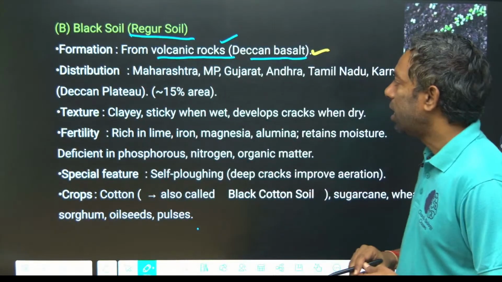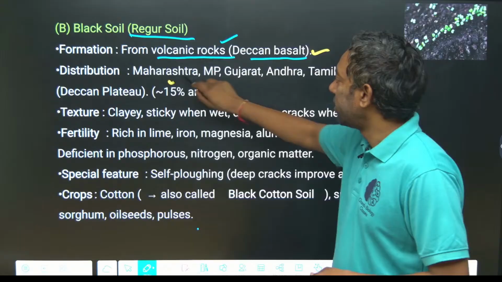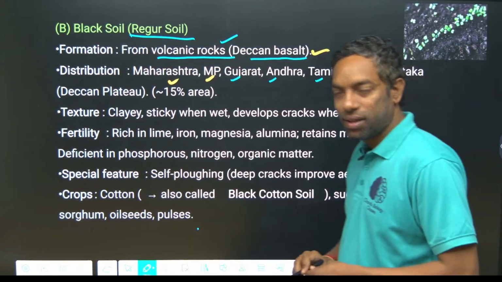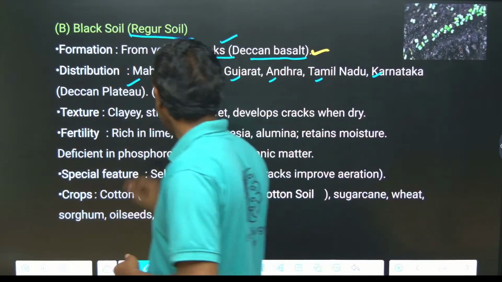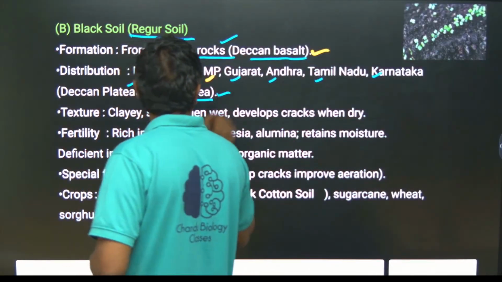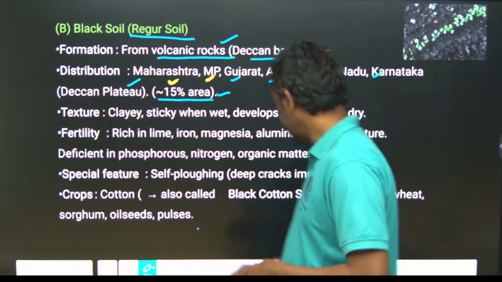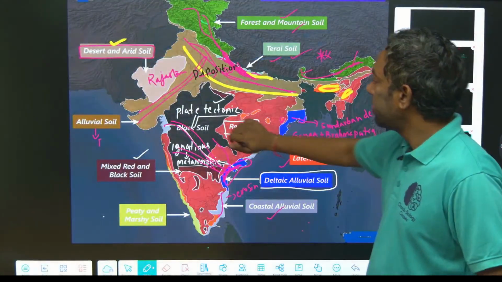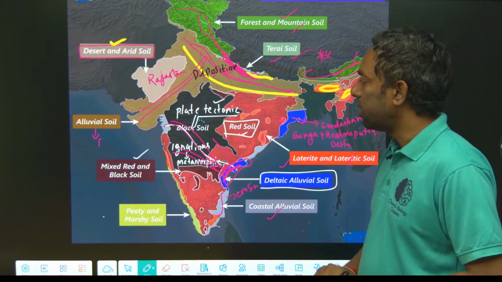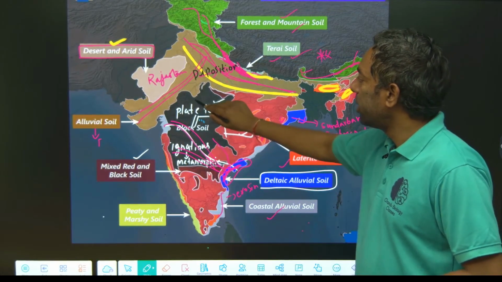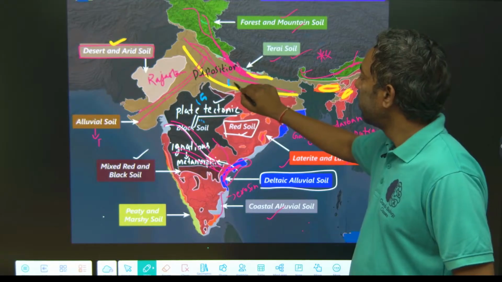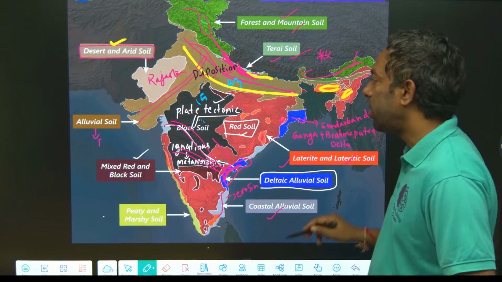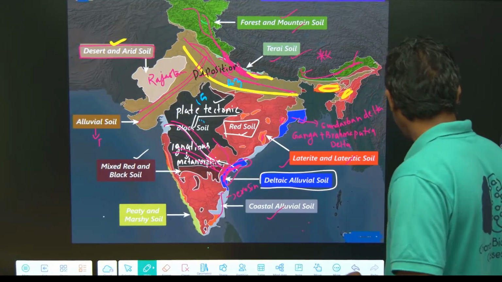It is mostly found in Maharashtra, Madhya Pradesh, Gujarat, Andhra Pradesh, Tamil Nadu, Karnataka, Telangana, the Deccan Plateau. It is about 15%, guys. Just look here, this is black soil. Black soil is 15%, while alluvial soil is 43%.